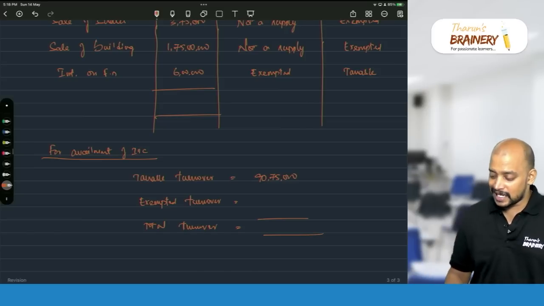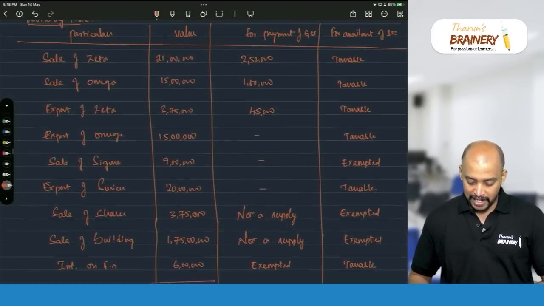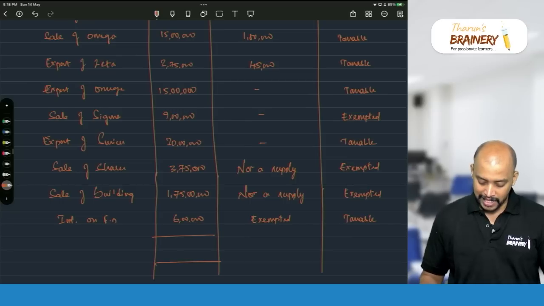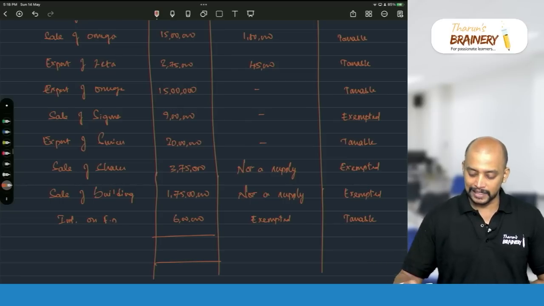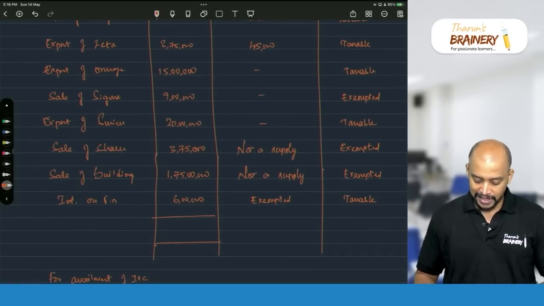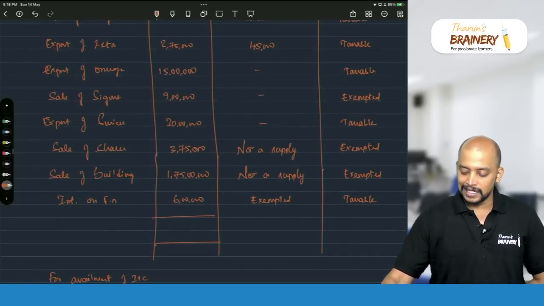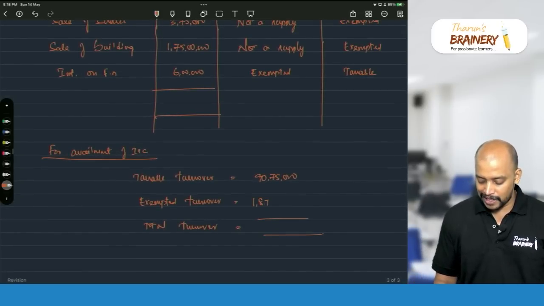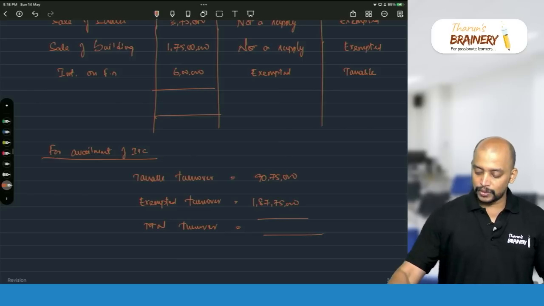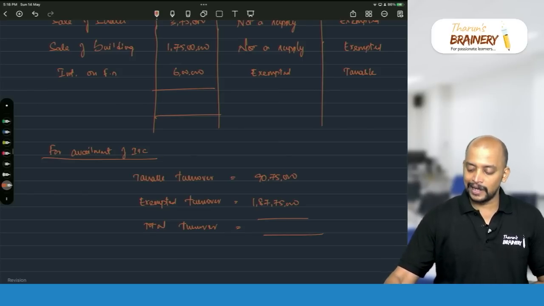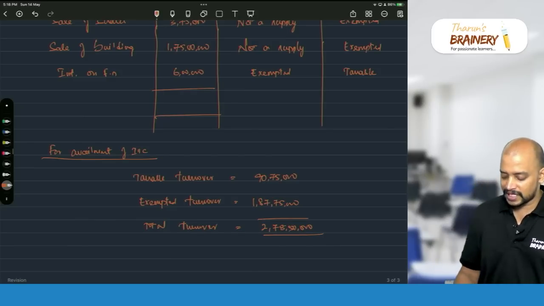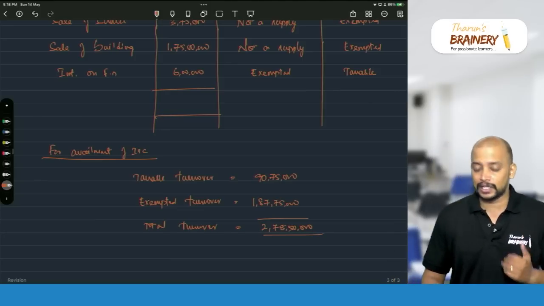And what will be taken as the exempted turnover? So same way you see exempted 9 lakhs, then 3,75,000 is exempted for ITC purpose, then 1,75 lakhs is also exempted. So 1,87,75,000. So total plus 90,75,000, that will be 2,78,50,000 will be taken as the total turnover.